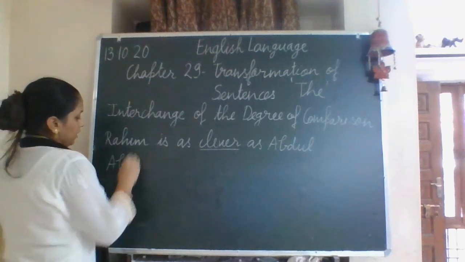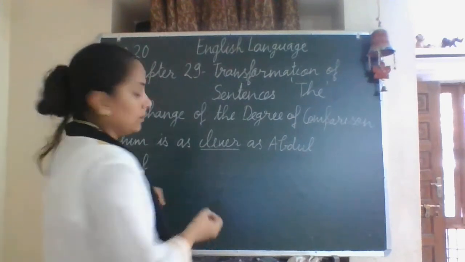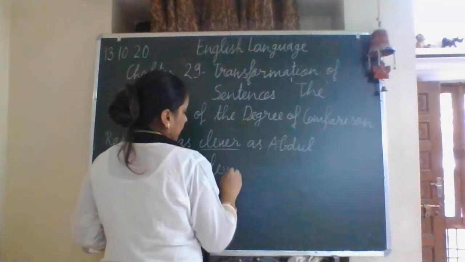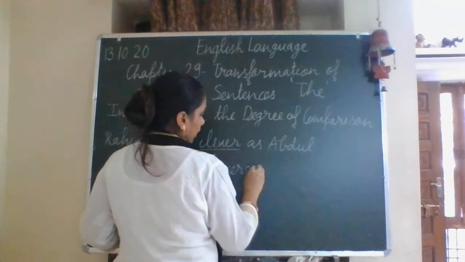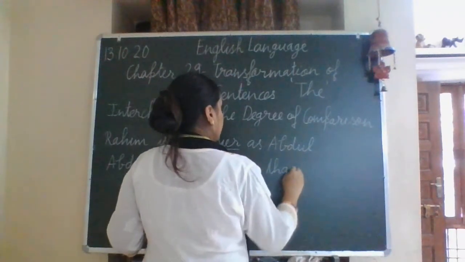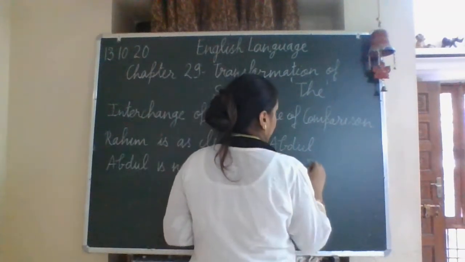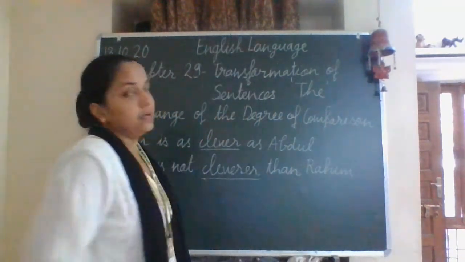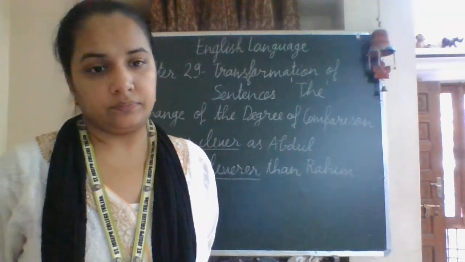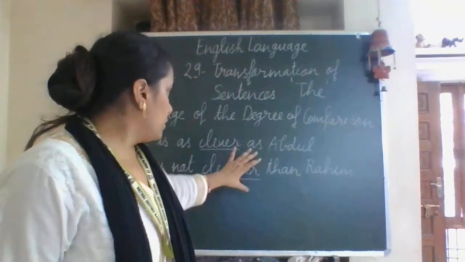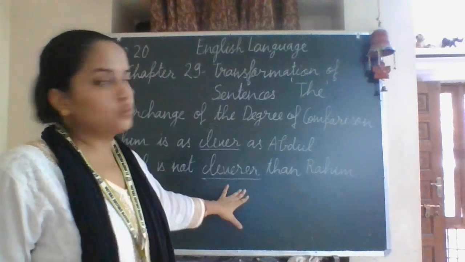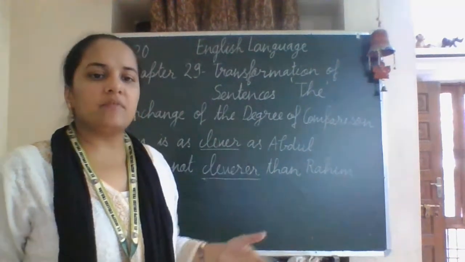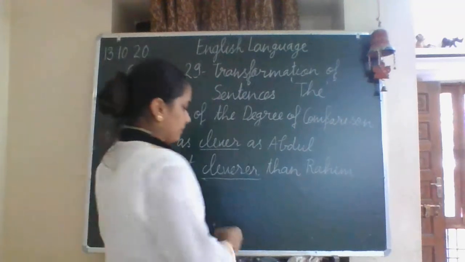Abdul is not cleverer than Rahim. Now here we have used the comparison. Okay. So we have changed the positive into the comparative. We have seen two examples of the same. Now we will take an example where we are talking about the superlative.